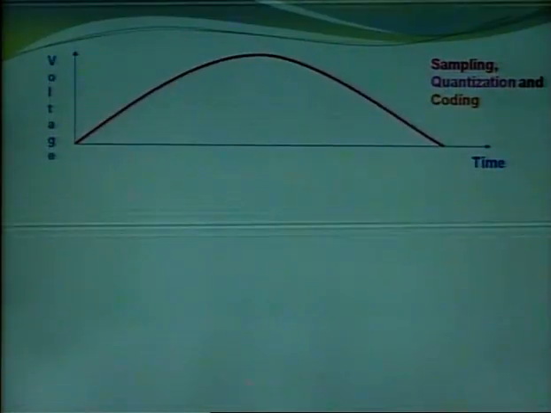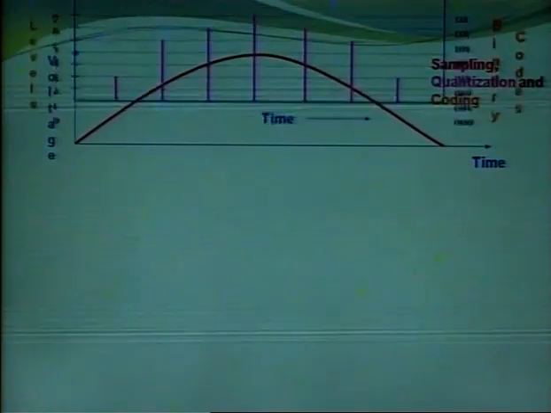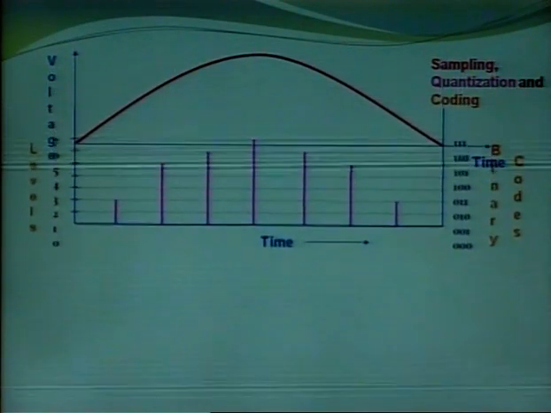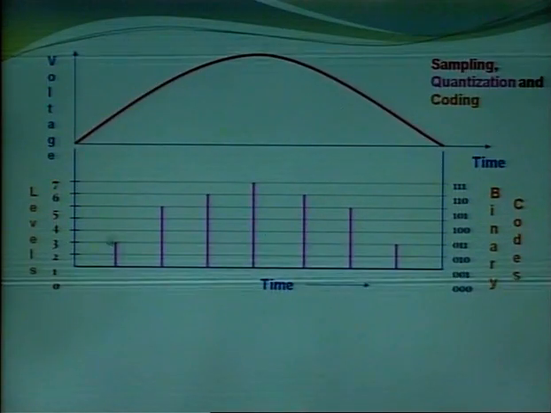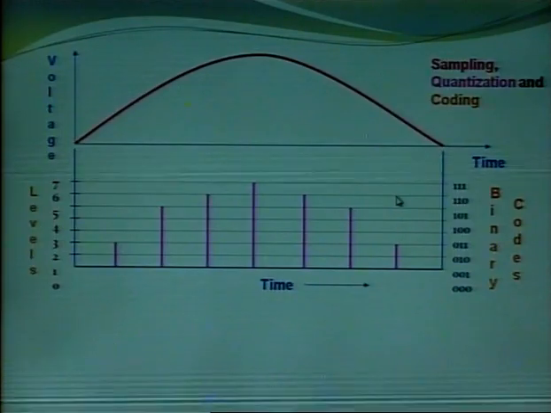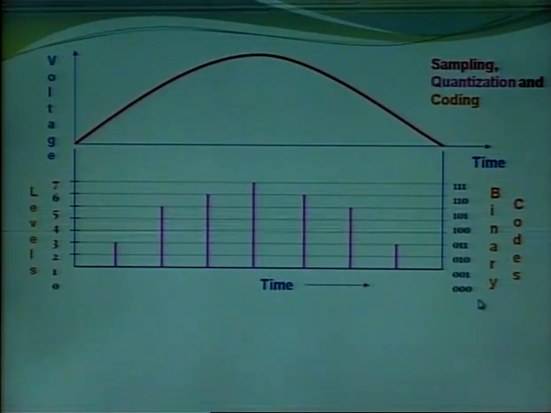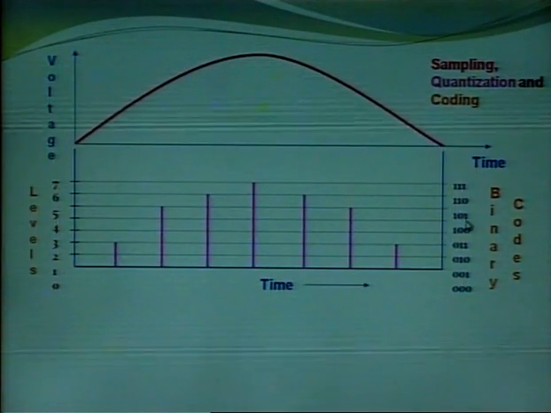This is a modulating signal. First of all, sampling. In sampling we get various pulses of different amplitudes and these pulses are divided into a number of levels. The number of levels depends upon the binary bits we have used. In this case we use 3 binary bits to represent a sample.